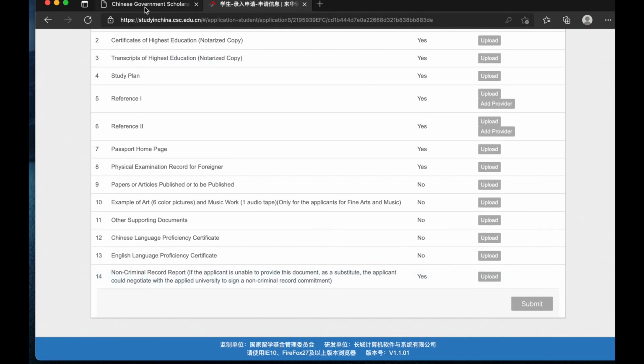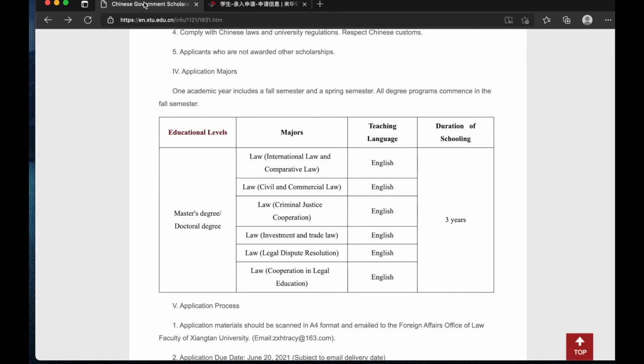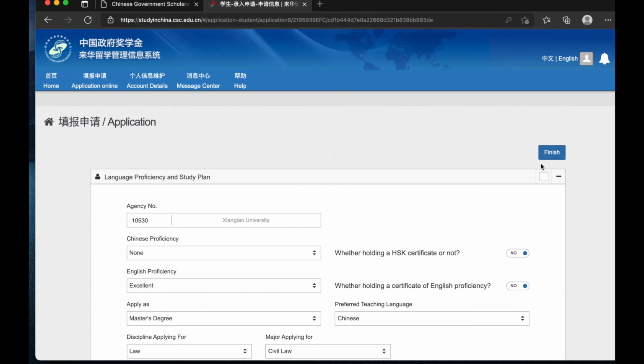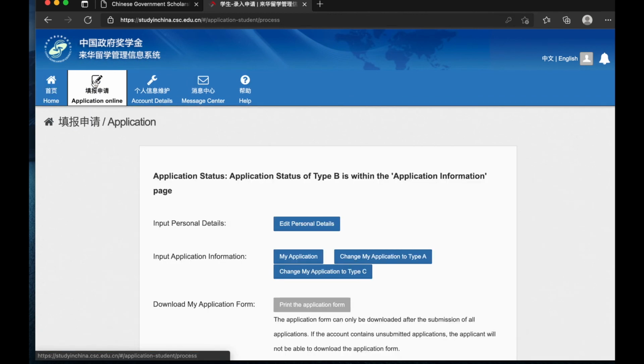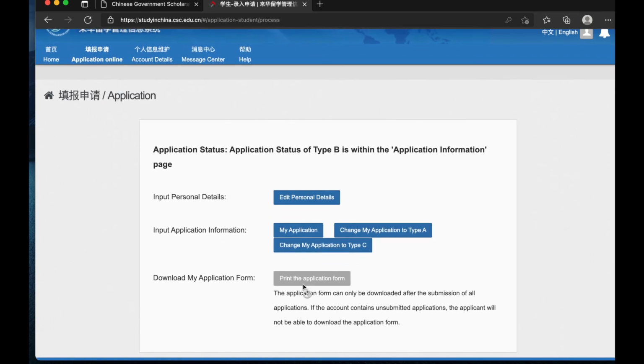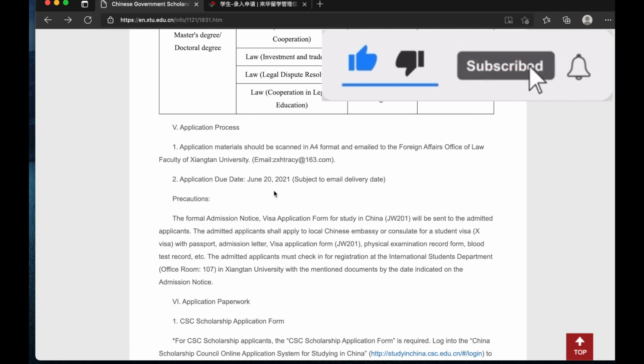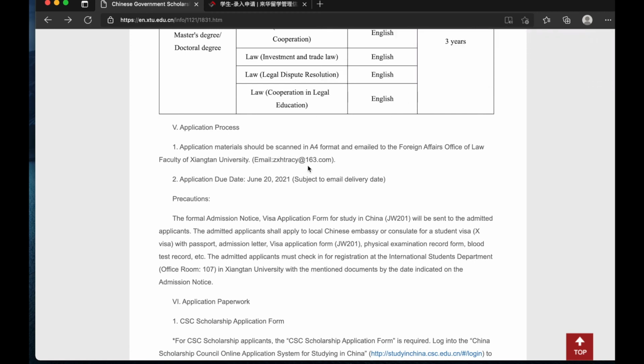Once you are done with all, you submit your application, and then you download the form by clicking on print form. Once you click on print form, you can download the form, and then we email it to the email in this link.